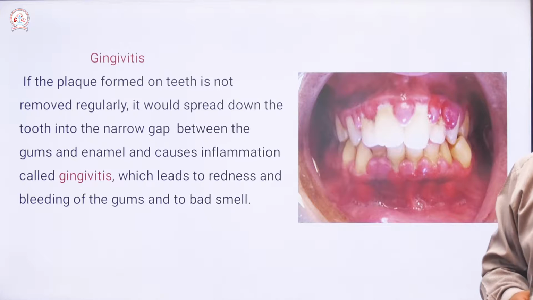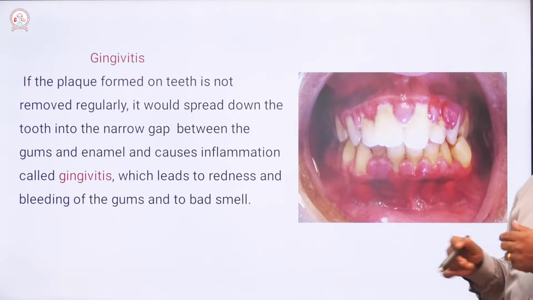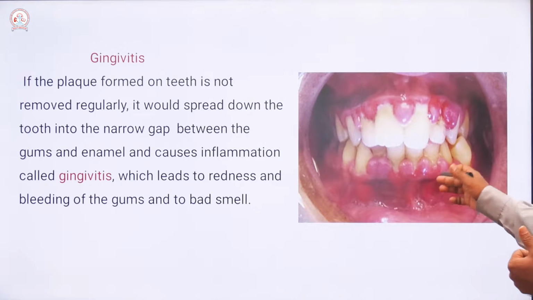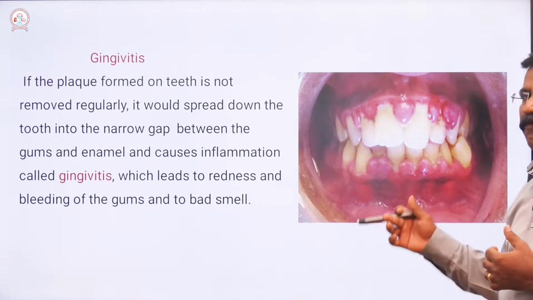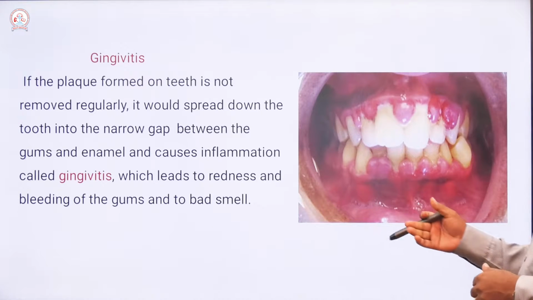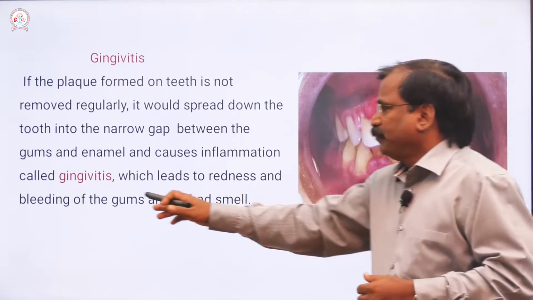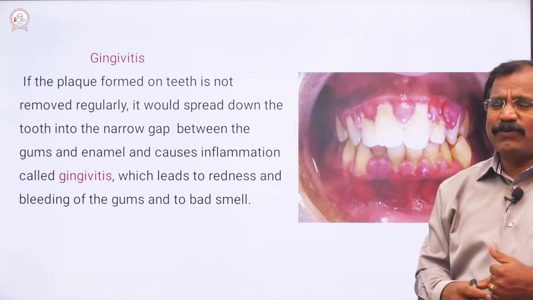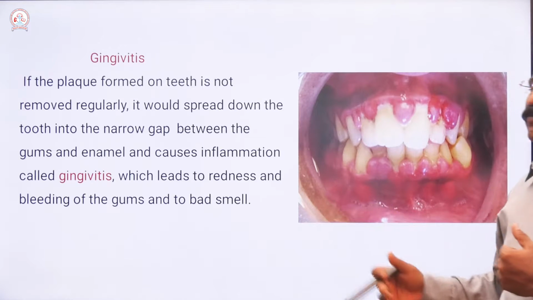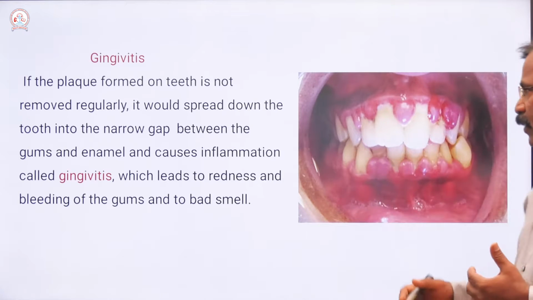That causes inflammation, redness and swelling. Sometimes there is even bleeding, blood oozes out. That is called gingivitis. If the plaque intensifies, it grows further and further and forms gingivitis. The symptoms are redness, bleeding gums, and also bad smell, bad breath. These were the symptoms of gingivitis, which is formed because of the plaque.